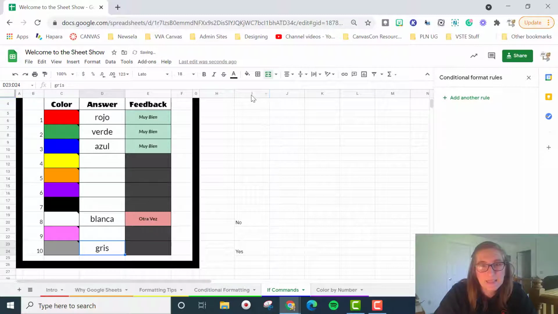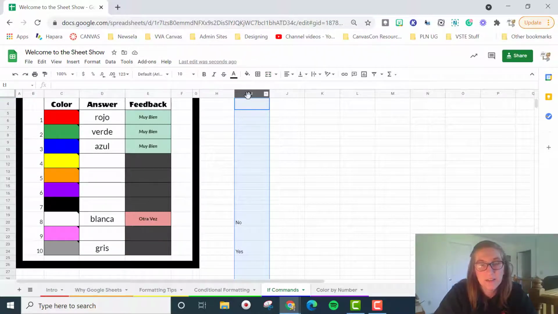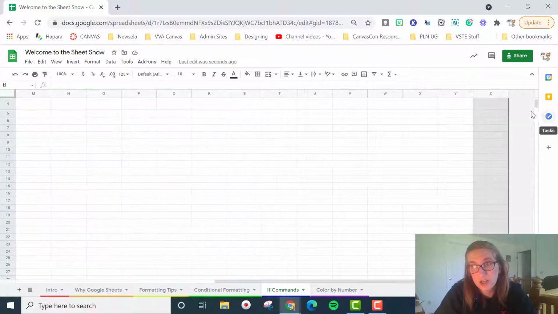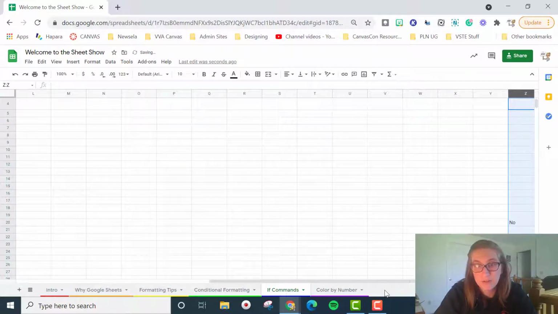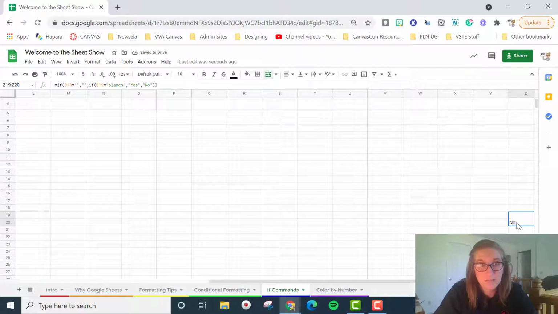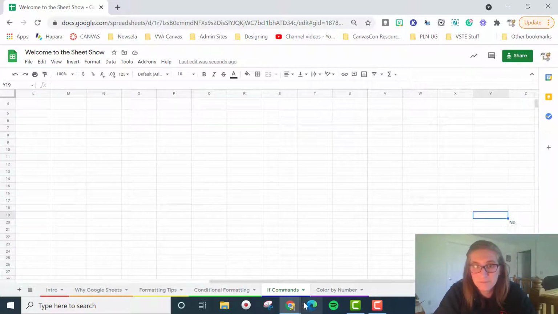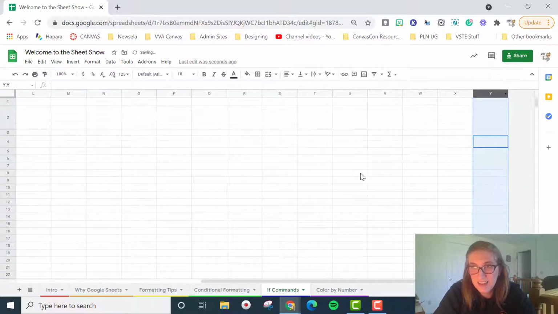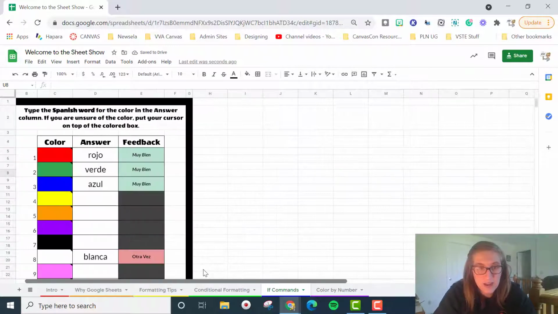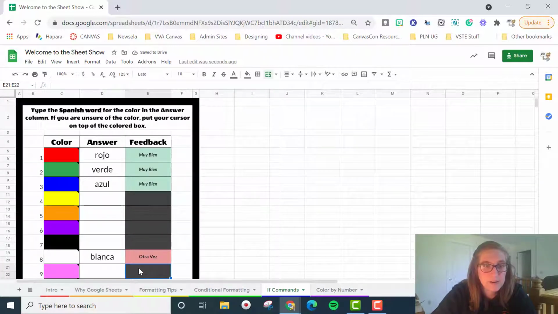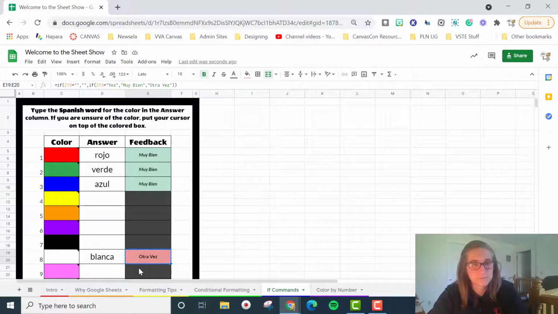And so now the last thing that teachers tend to do if they don't want students to see this column, in addition to putting it all the way into column Z, which you can put it there and then just drag and drop it all the way to the end over here. All right, the formula still will stay put. And they also right click the column. All right, so here we're gonna right click this column and they can click hide column. So now when a student goes over here, oops.